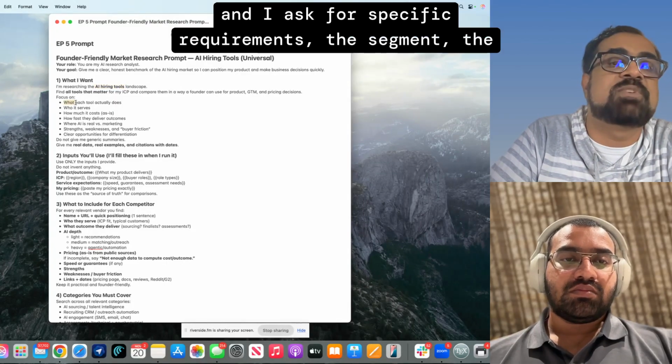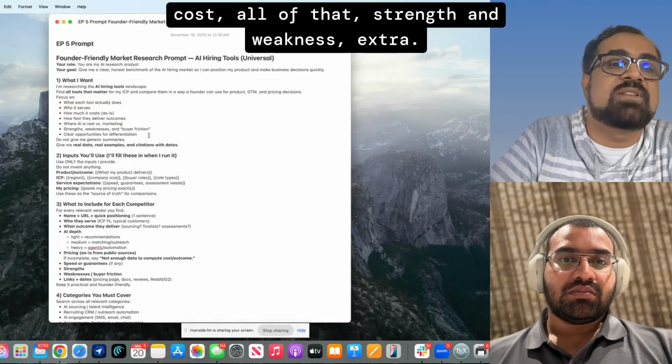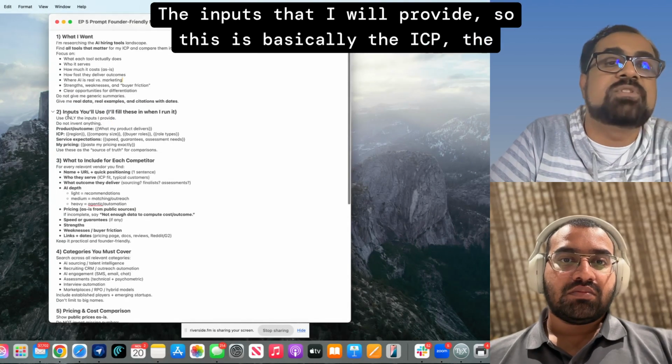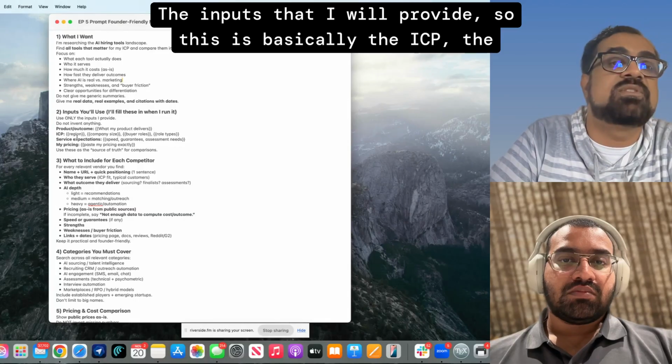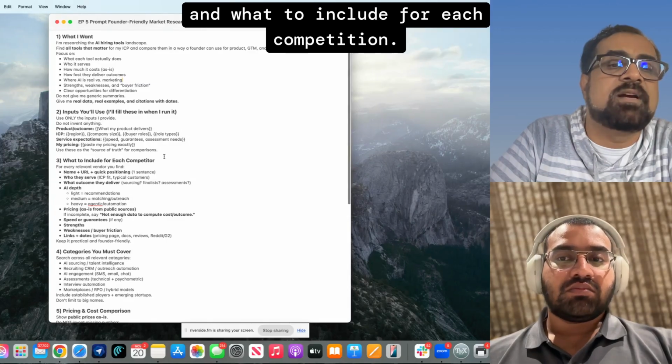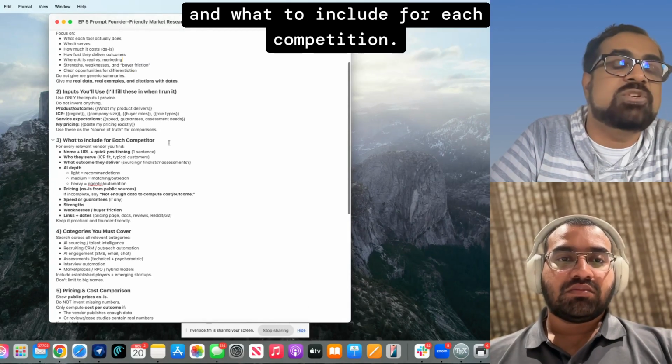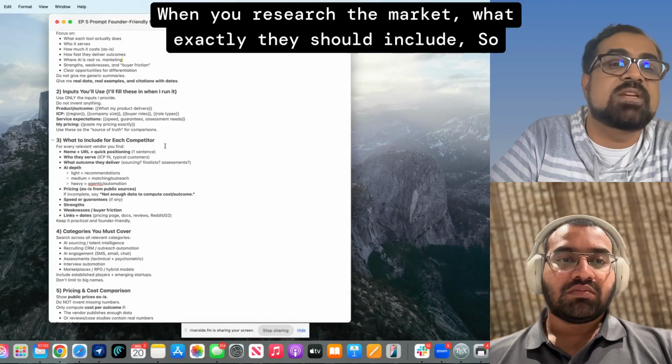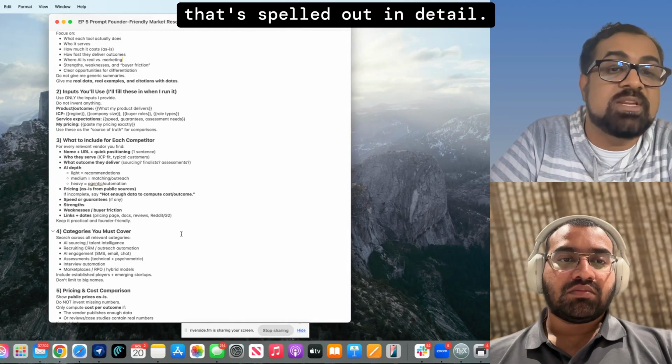I ask for specific requirements: the segment, the cost, strengths and weaknesses, and extras. Then the inputs that I will provide, which is basically the ICP, the product or outcome, and pricing expectations. And what to include for each competitor: when you research the market, what exactly they should include. That's spelled out in detail.